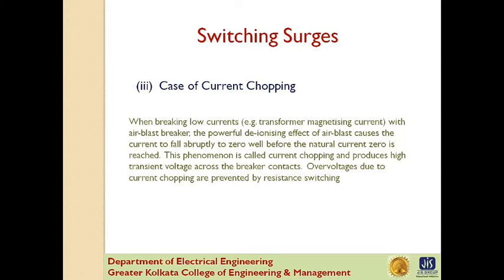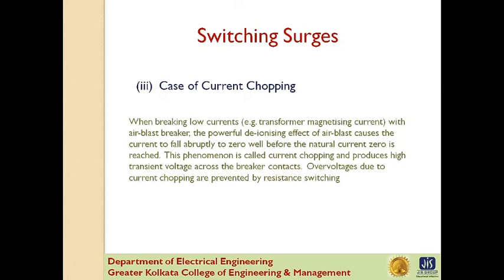Third case: current chopping results in the production of high voltage transient across the contacts of an air blast circuit breaker, as I discussed in our previous video. Unlike the oil circuit breaker, which is dependent on the magnitude of the current being interrupted, the air blast circuit breaker retains the same extinguishing power irrespective of the magnitude of this current.